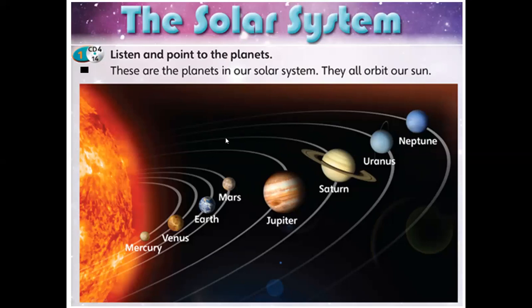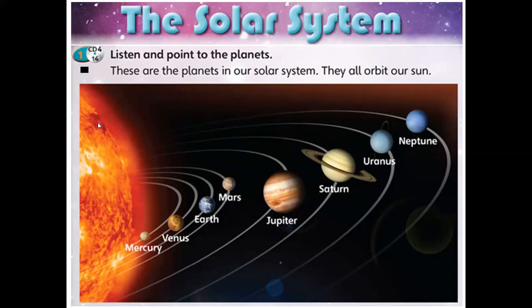So look at this picture. We are seeing here planets and stars and so on. We are talking about the solar system, and solar comes from the sun.